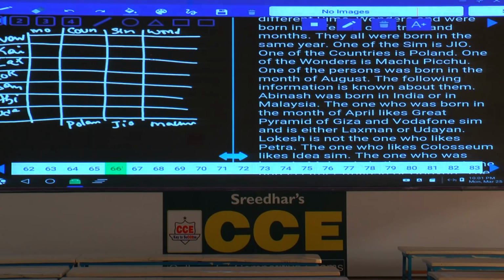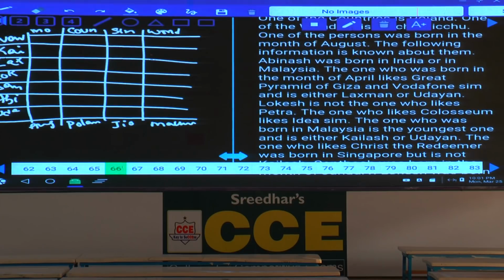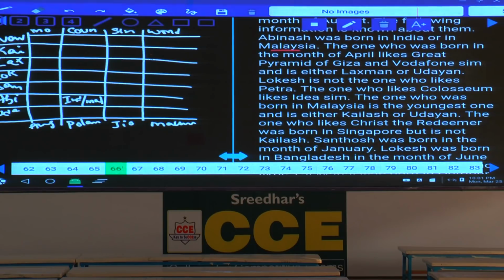And the next one, one of the persons was born in the month of August, and the following information is known about them. Avinash was born in India or Malaysia. Avinash's country is either India or Malaysia. And the one who was born in the month of April likes Great Pyramid. April, month is April, and this is Great Pyramid, isn't it?